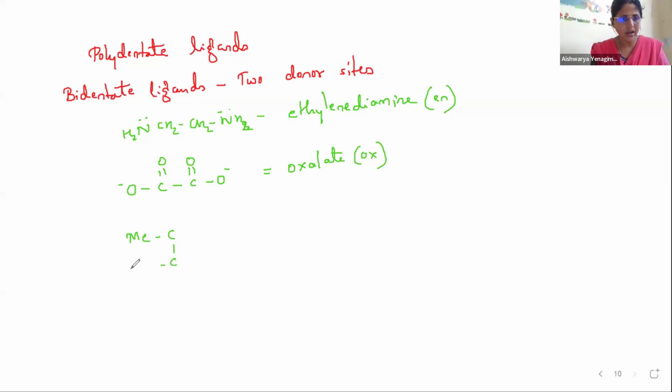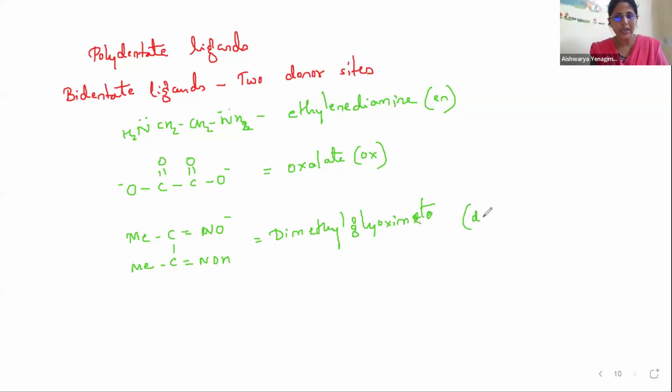Then here C, again methyl group, which is written like this. NO minus double bond NOH. This is an example for dimethyl glyoxime, glyoximate, DMG abbreviated. This is also an example for bidentate ligand.